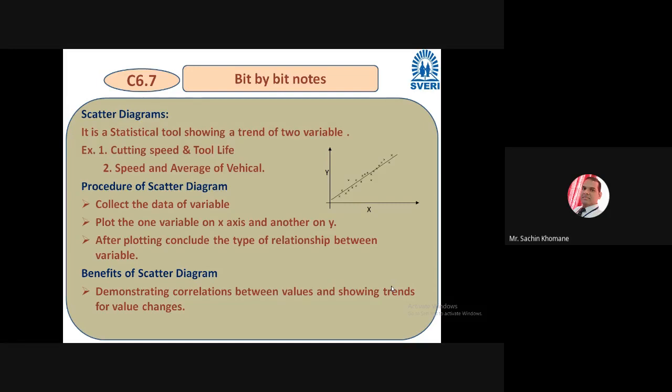So very simple thing. And what is the benefit of it? It will demonstrate the correlation between value and showing trends of value change. This is a very important benefit of it. It will show trend of that two variables. Getting? So this is the scatter diagram. Very simple. Okay. So in quality department, people follow this kind of thing.